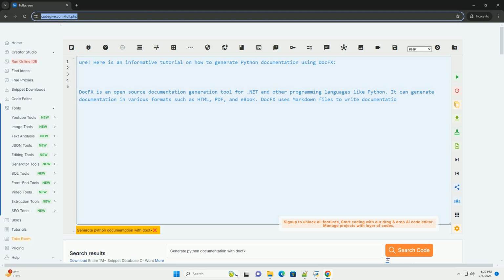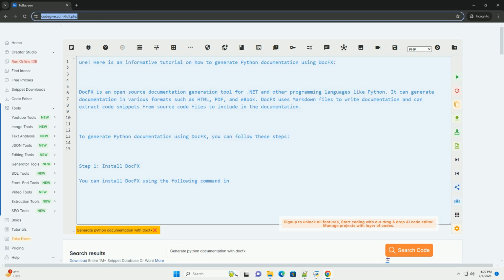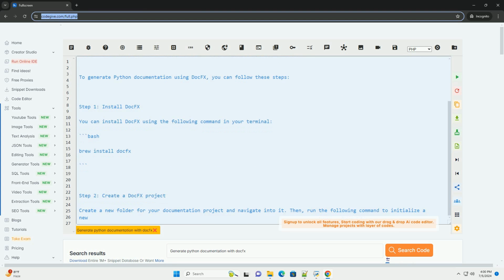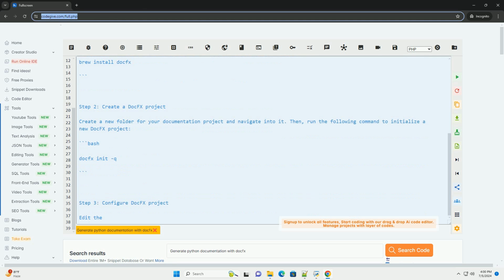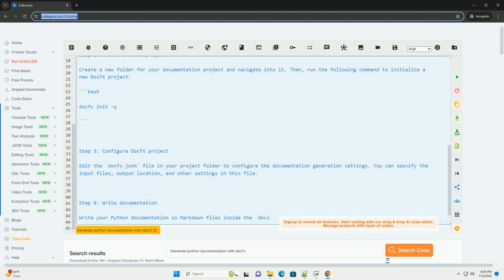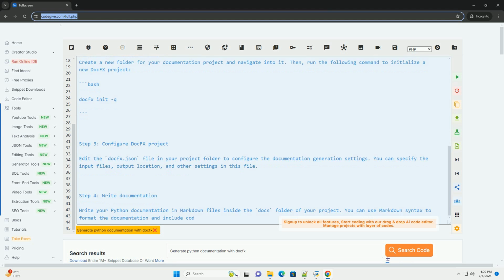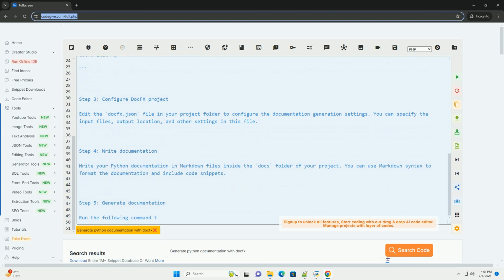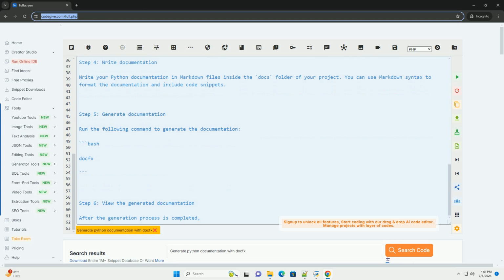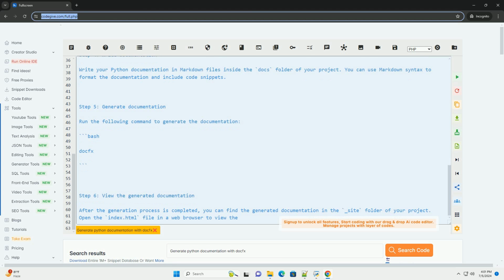Sure. Here is an informative tutorial on how to generate Python documentation using docfx. Docfx is an open-source documentation generation tool for .NET and other programming languages like Python. It can generate documentation in various formats such as HTML, PDF, and ebook. Docfx uses markdown files to write documentation and can extract code snippets from source code files to include in the documentation. To generate Python documentation using docfx, you can follow these steps.